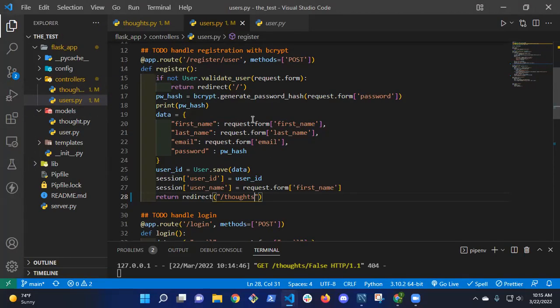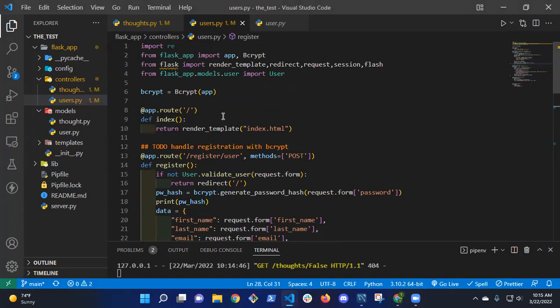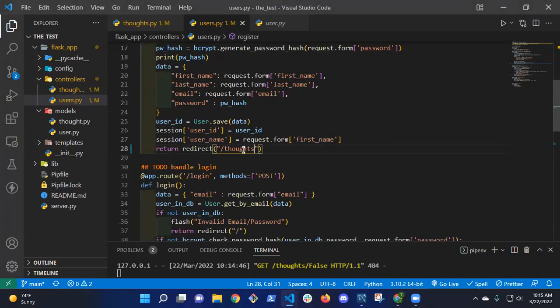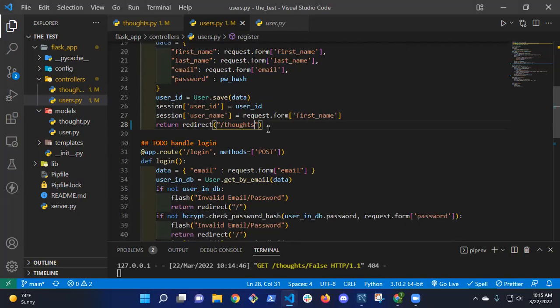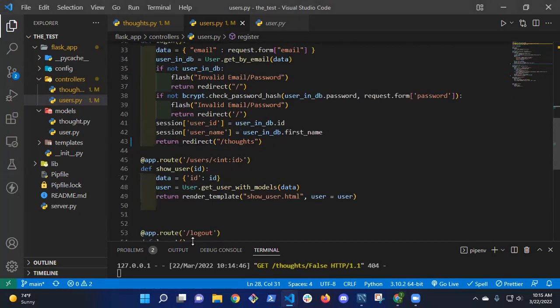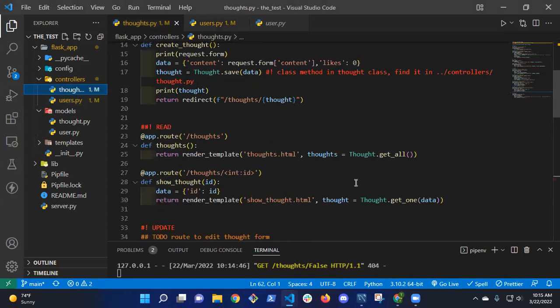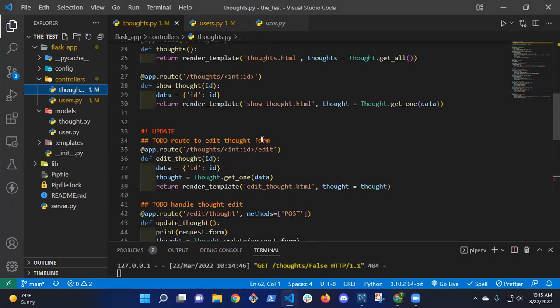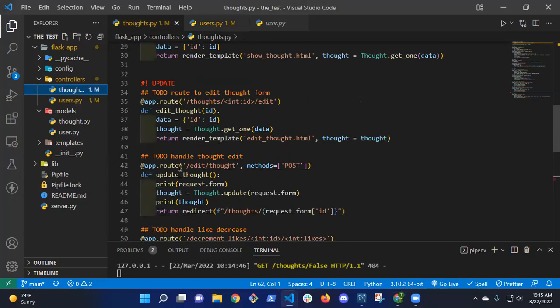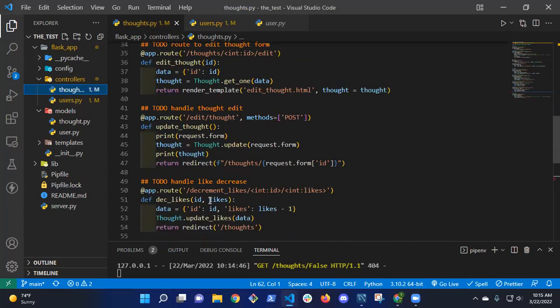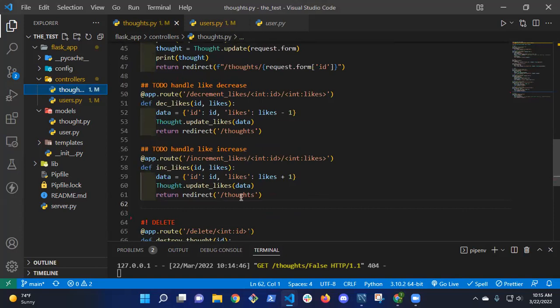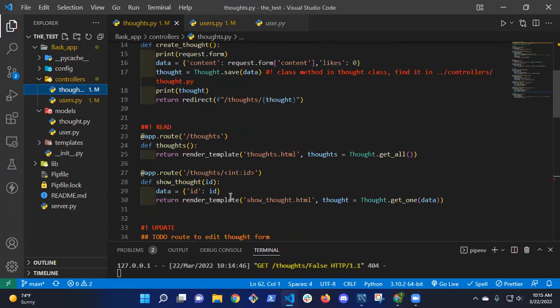When you have routes for a user, it should be users save or users something, consistent. So user show all. When we're dealing with thoughts, all your thoughts routes should be thoughts something: thoughts edit, thoughts decrement likes, that's probably a bad example, but it should be something like thoughts, and to show a thought, it's thoughts and then the ID of the thought.